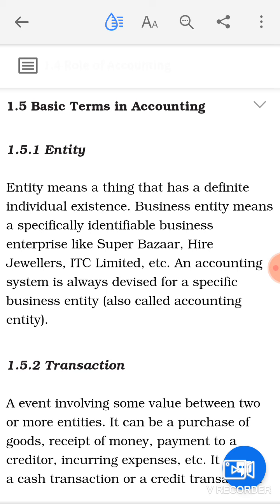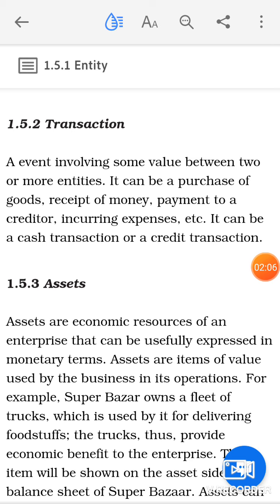Second, transaction. An event involving some value between two or more entities. It can be a purchase of goods, receipts of money, payment to a creditor, incurring expenses, etc. It may be a cash transaction or a credit transaction. Now the second term is transaction.